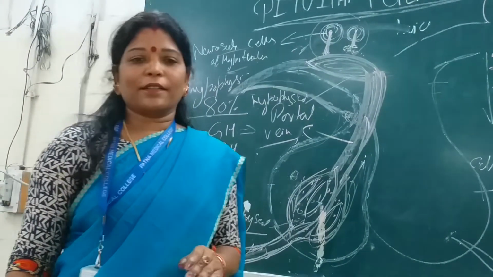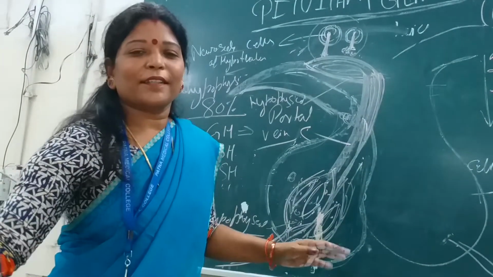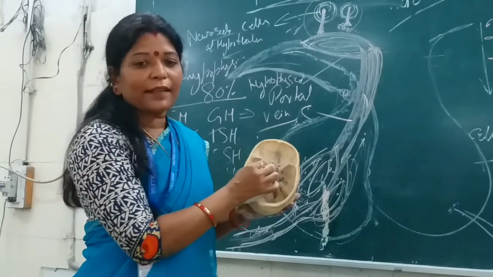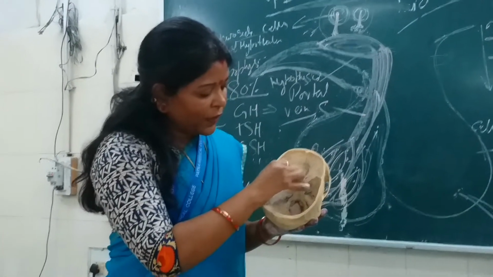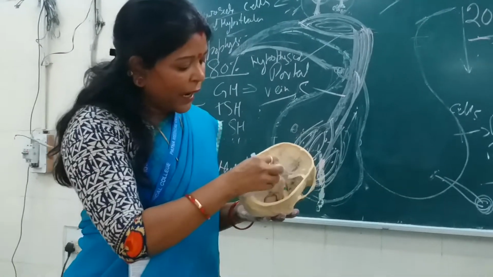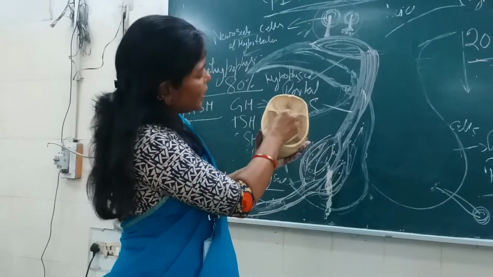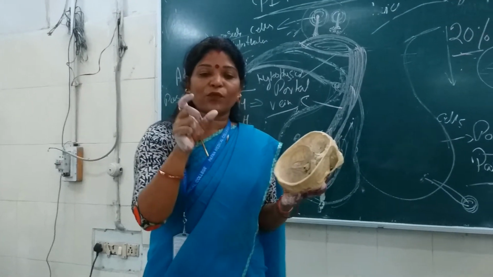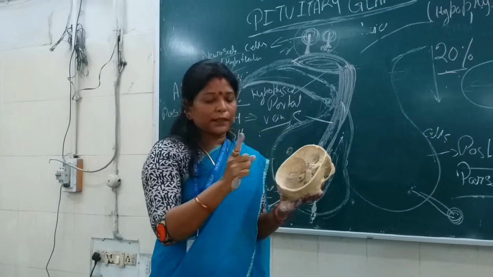What are the relations of the cavernous sinus? Anyone? That's why I brought this base of the skull here. Here I have said the pituitary gland is situated. Look here, the pituitary gland is situated in the sella turcica, or the hypophyseal fossa, which is present on the body of the sphenoid. So what are the relations of this pituitary gland? Below is the body of the sphenoid, and in the body of the sphenoid you will get the sphenoidal air sinuses. Yes or no? Sphenoidal air sinuses are there.